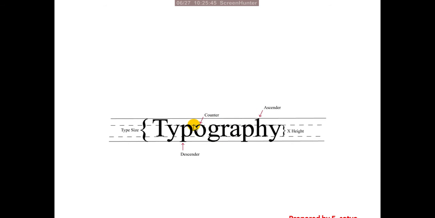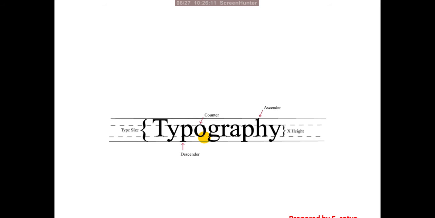Counter is the gap between text. Generally we say it is a negative spacing. In anatomy classes we already learned negative spacing. The same way in typography, the gaps between text we call counter.